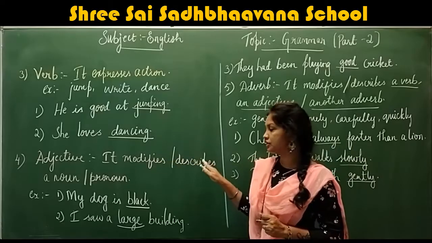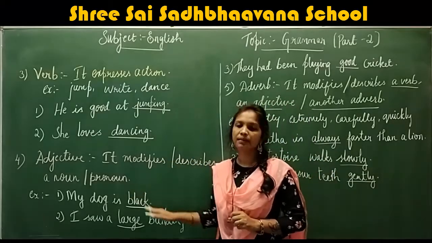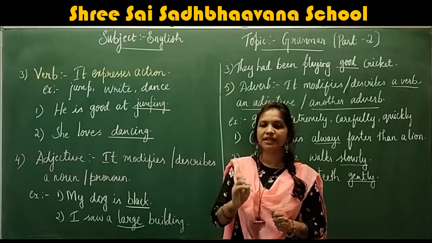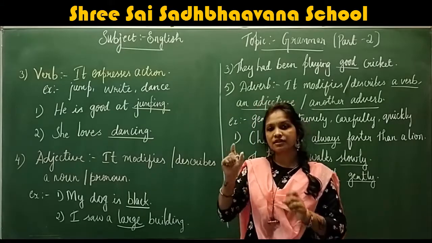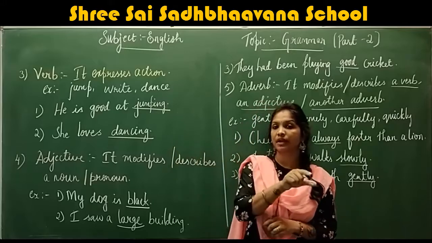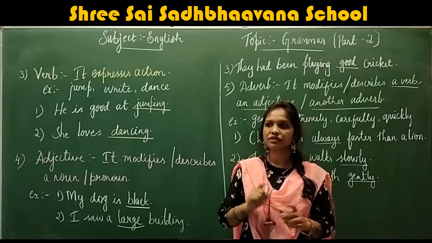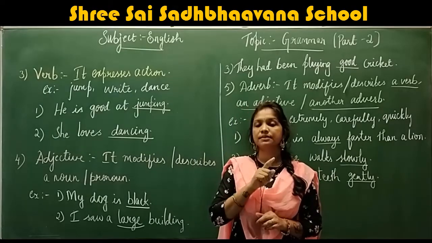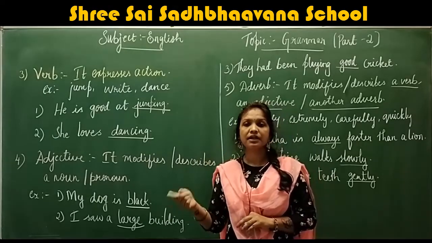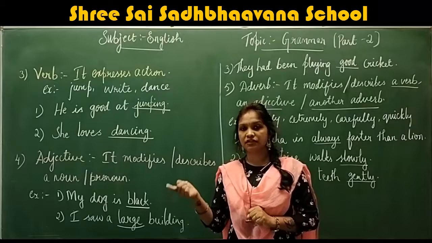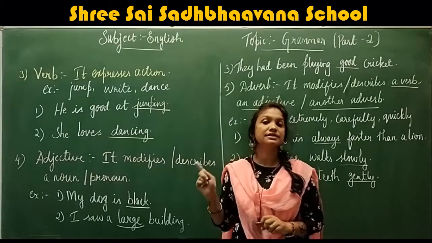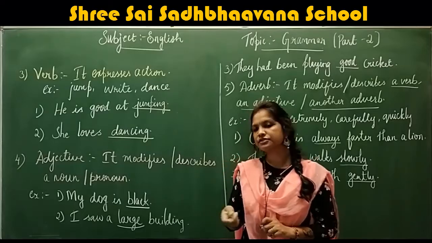An adjective is a word which describes a noun or pronoun. She is pretty. So pretty is an adjective because the word pretty is describing the pronoun she. And also, he is smart. Here, he is a pronoun and smart is an adjective. The adjective smart is describing the noun. How is he? He is smart. Understood?